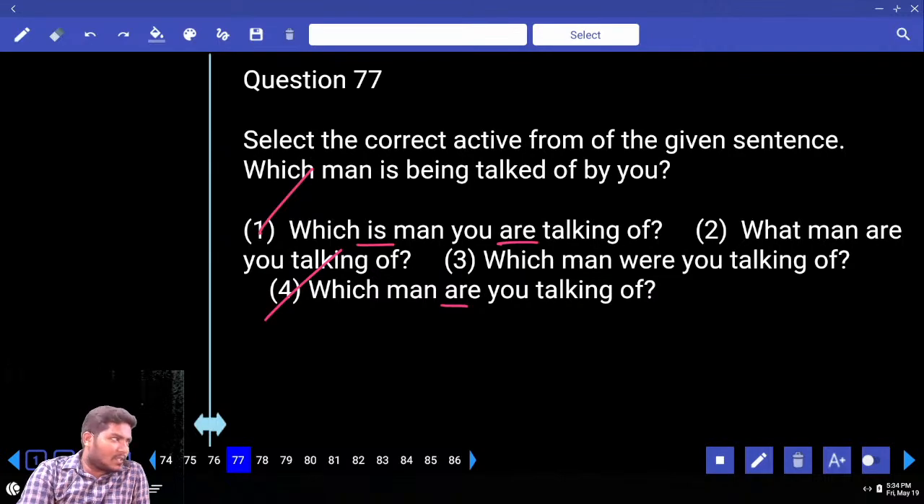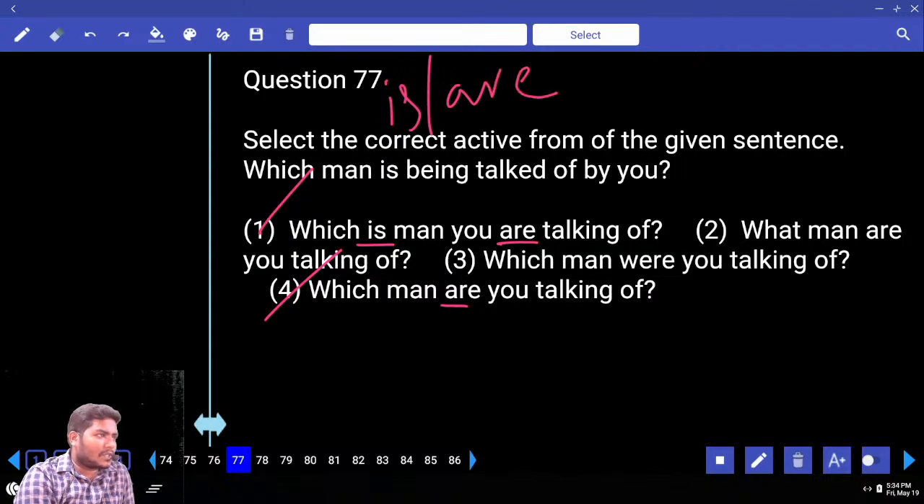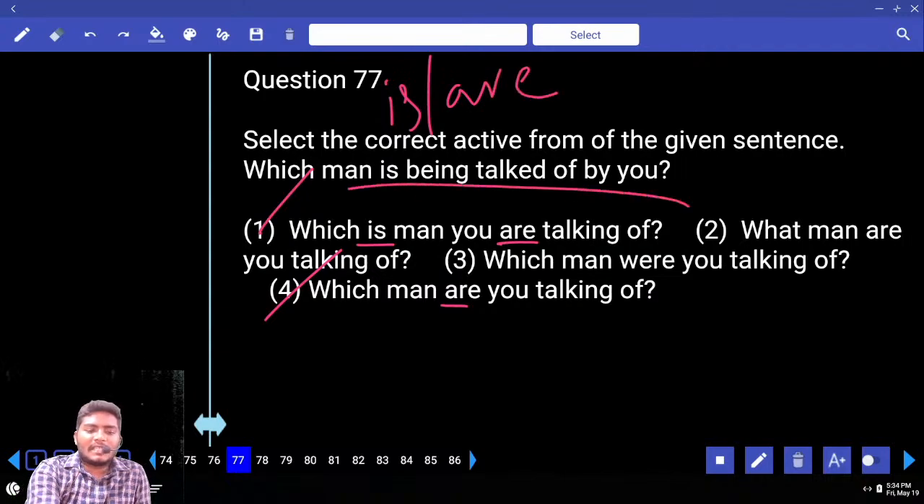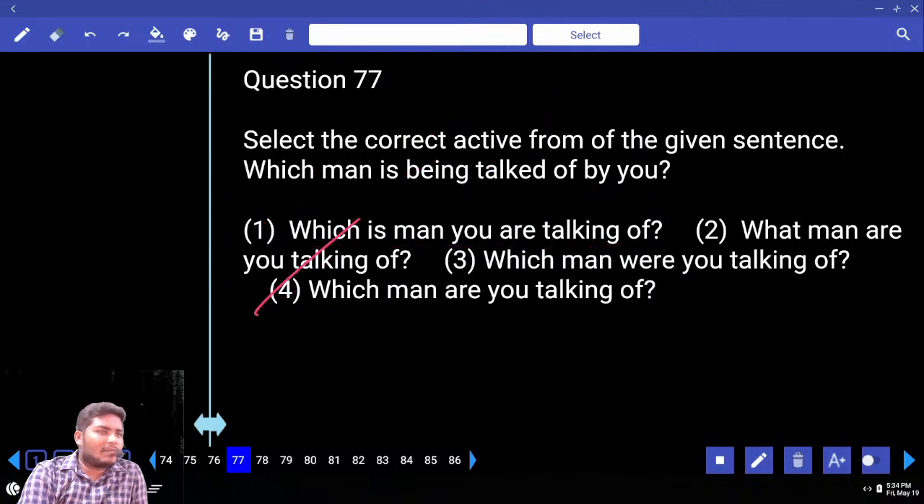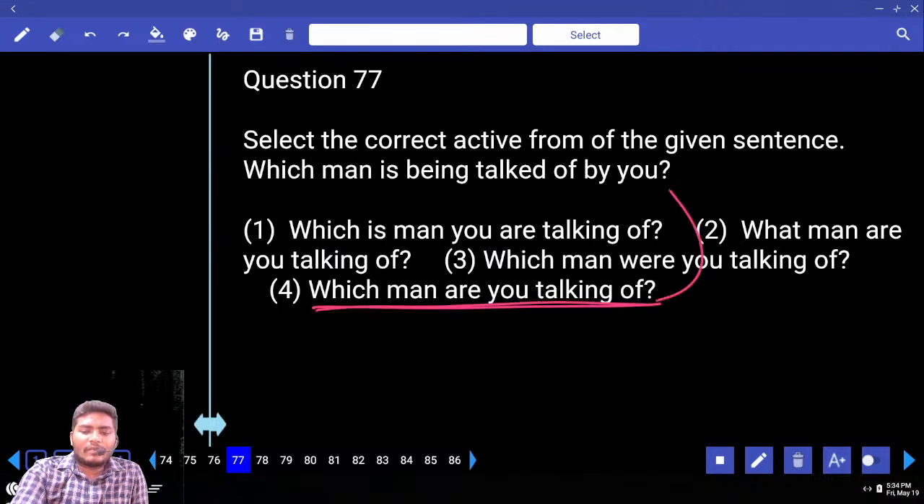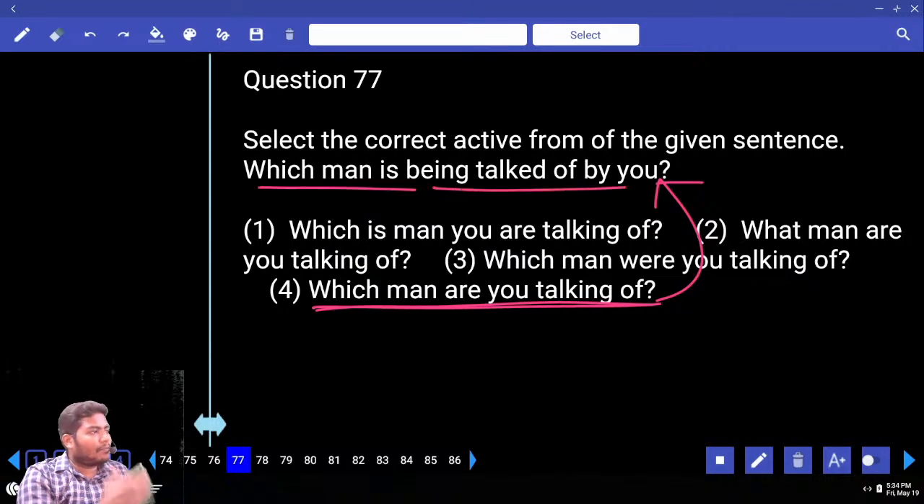Very simple logic. Sir, in the active voice both is and are can be there. You might have a question, but remember, is it a single question or a double question? Single question. Can we use double helping verbs in a single question? Absolutely not. So with that small logic you can eliminate the first. Go to the fourth option now. What is there? Which man are you talking of? Changes to which man is being talked of by you.